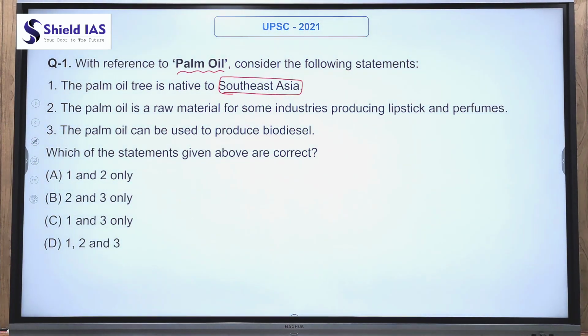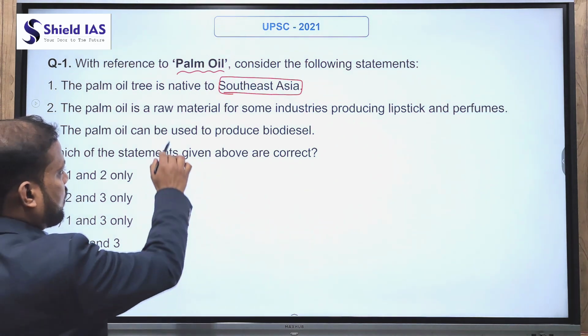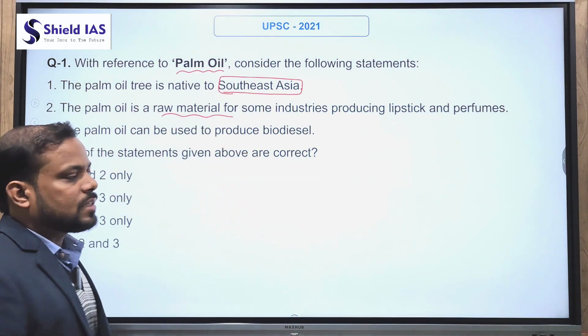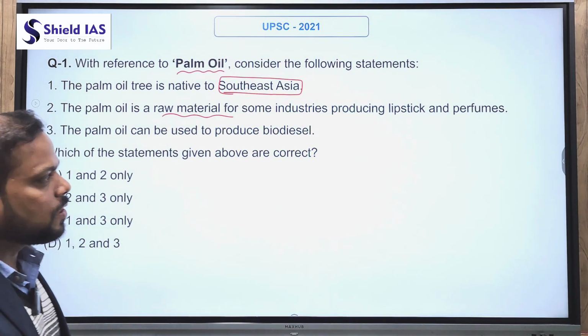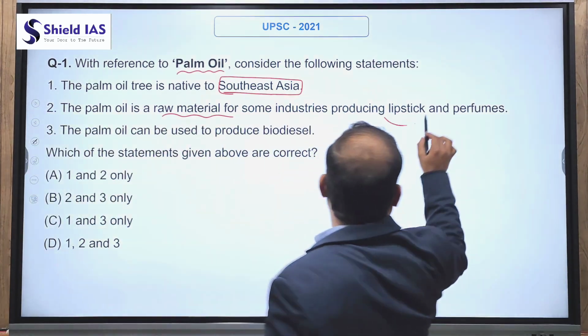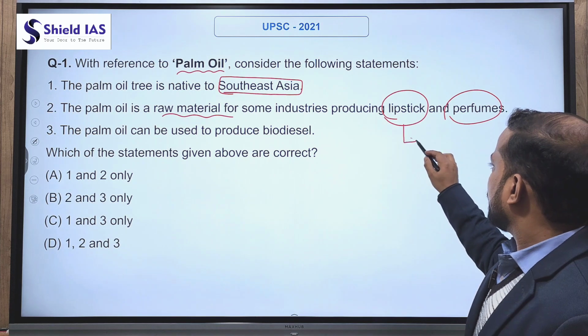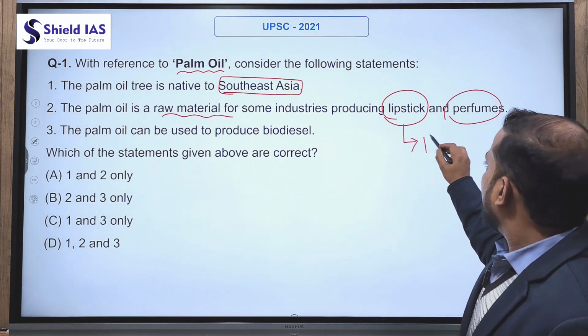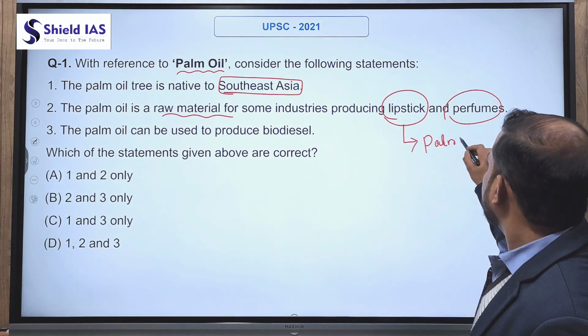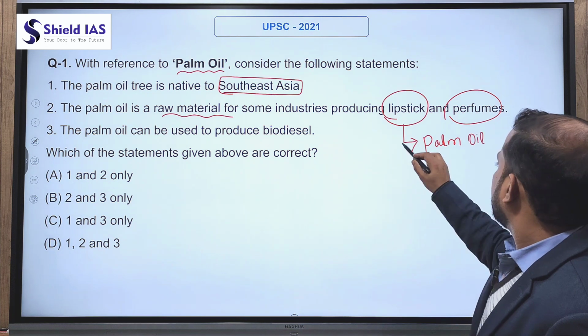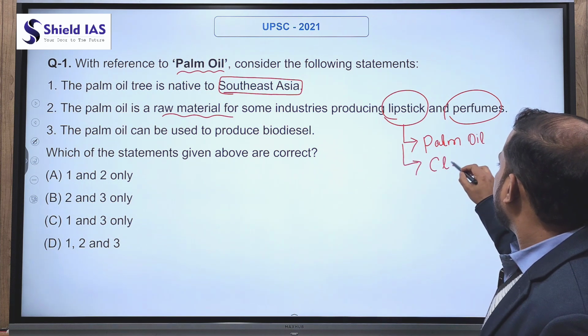The second statement says that palm oil is a raw material for some industries producing lipstick and perfume. The second statement is correct because most cosmetic products use palm oil, and palm oil is also used for cleaning purposes.